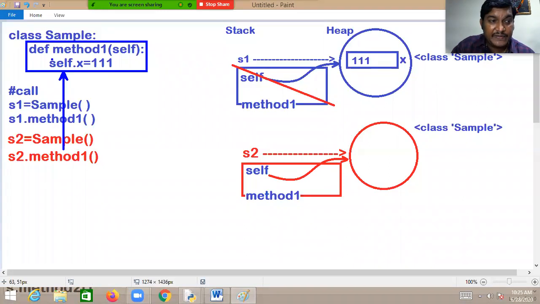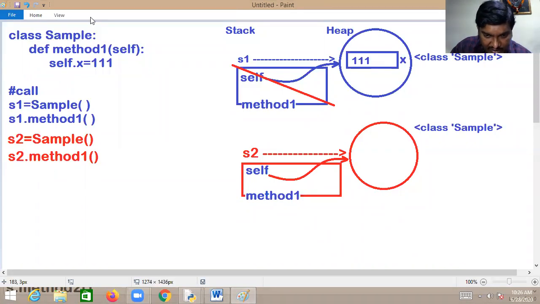Who is this self? Method 1 is called by S2, so self refers to this object. Now immediately memory gets allocated for that x and it is initialized with the value. This is exactly what happens.